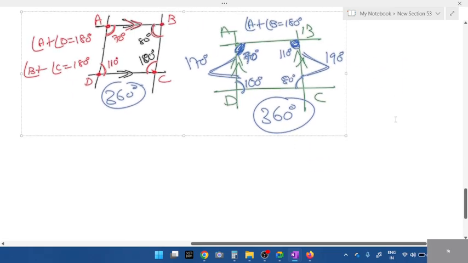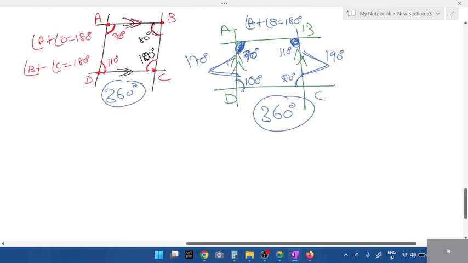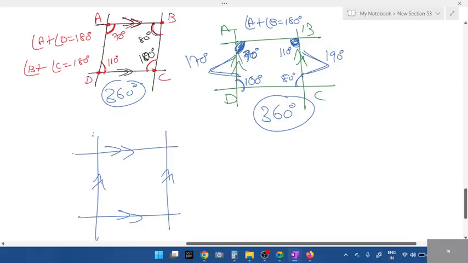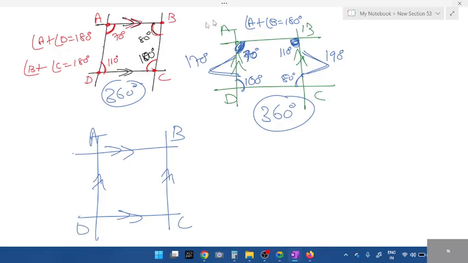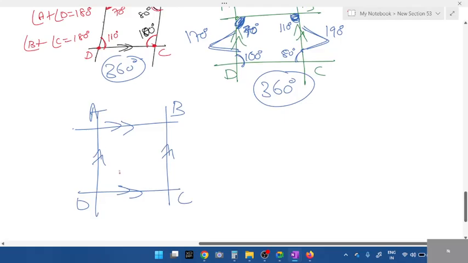Okay, next. Top and bottom is done, left and right is done. What if both are combined? Top and bottom allied angles, parallel line. Left and right is also parallel line. This is the most important part. There is one extra concept in this. There is an extra concept in ABCD. If I take top and bottom, which two are parallel, students?